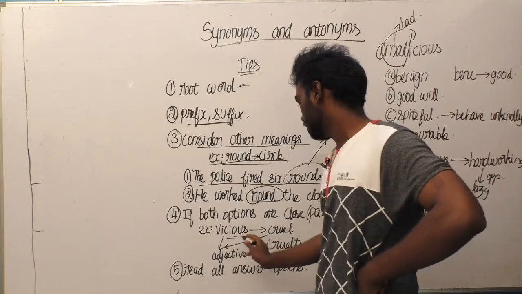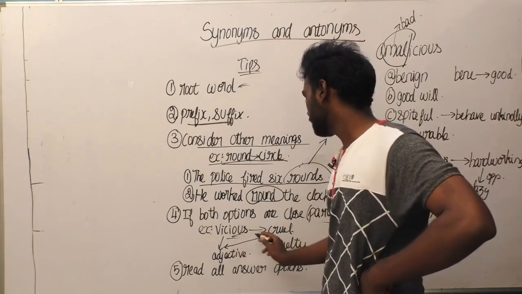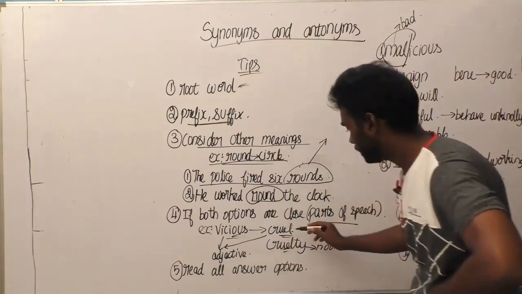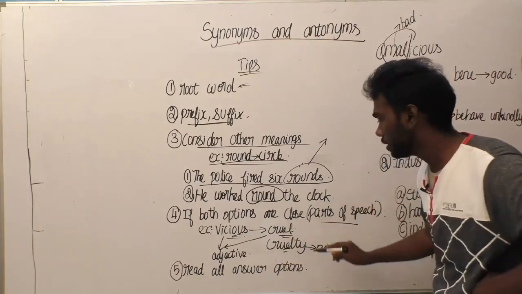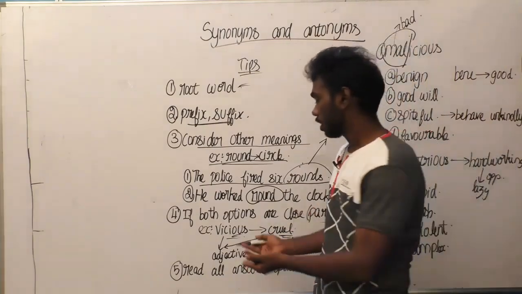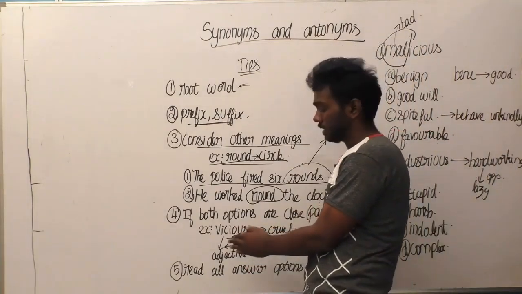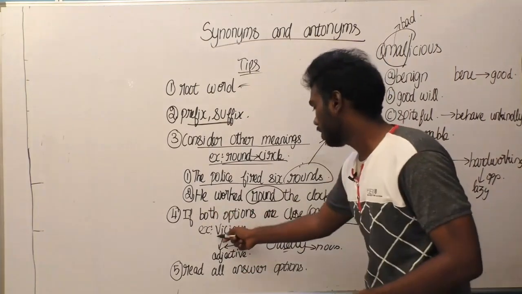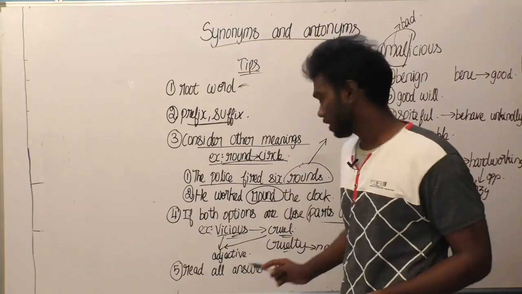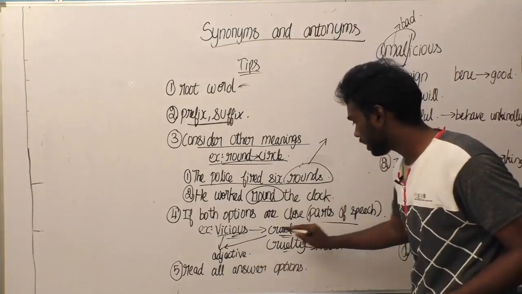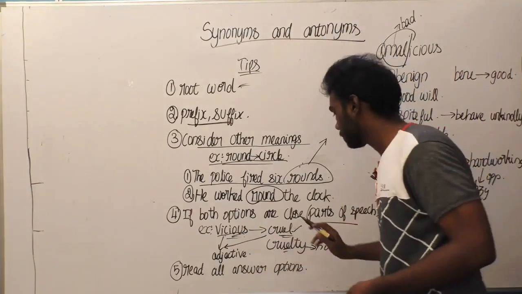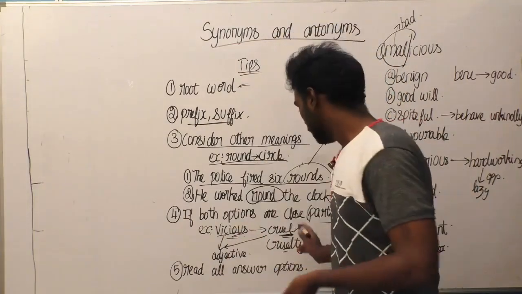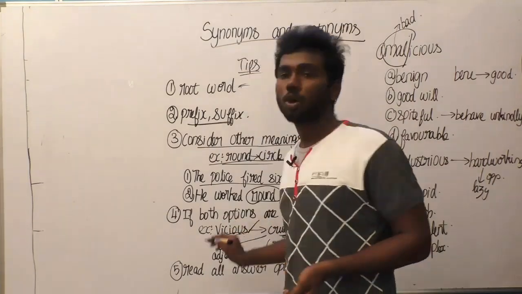Vicious. Here vicious means cruel and cruelty. Both mean the same thing. They just differ in the parts of speech, and you have to look at the question. You have to give the answer in terms of the part of speech of the question. Here the word vicious is in adjective form. The word cruel is in adjective form and the word cruelty is a noun. So if you look clearly, the word cruel is an adjective, and the word vicious is also an adjective.